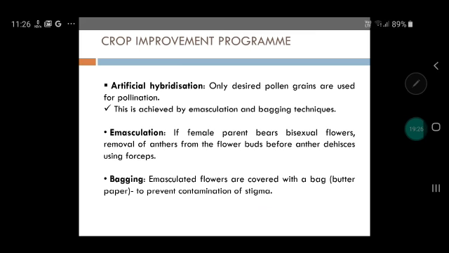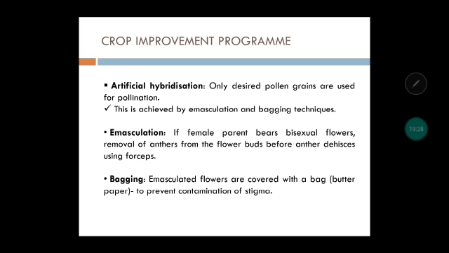Then coming to the next topic, crop improvement programs. Now let us see how these different interactions which we have studied will help in crop improvement. Artificial hybridization. Hybridization, you remember, we have studied in lower classes. That means 2 different varieties are crossed. Artificial means that experimentally we are doing it. It is not happening naturally.